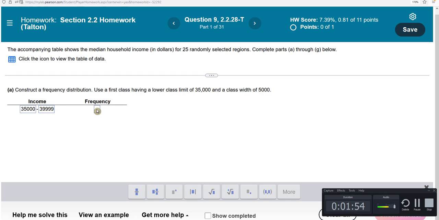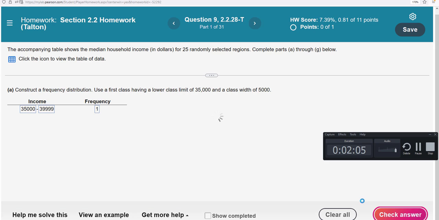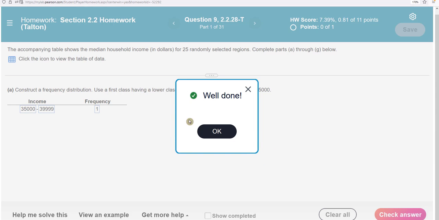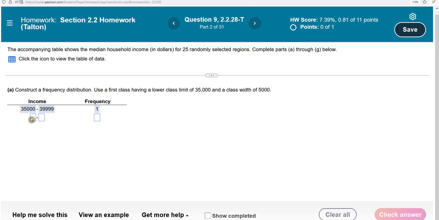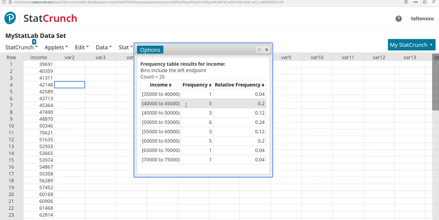And this had a frequency of 1. So you can go ahead and we can check the answer. And voila, we got our answer. The next interval is going to go from 40,000, because if you click back over here, it's 40,000, and then we have a parentheses on the 45,000.